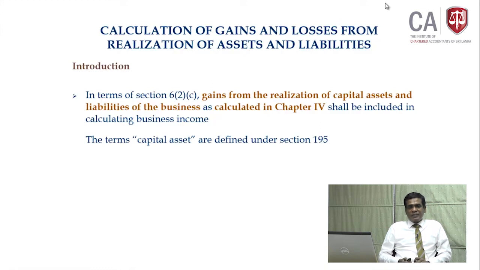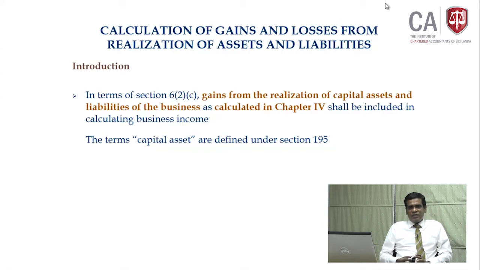As we know, capital asset is defined under section 195, the interpretation section, covering a few assets, not all the capital assets in general. Maybe land and building, membership interest in a company or partnership, and the rights and options related to those assets, etc. Only a few, not all.